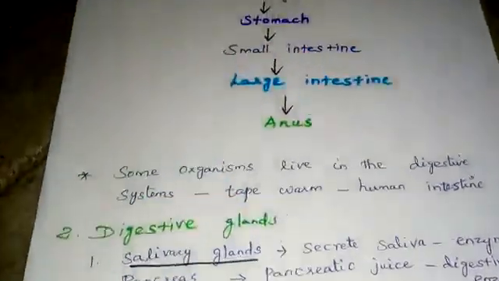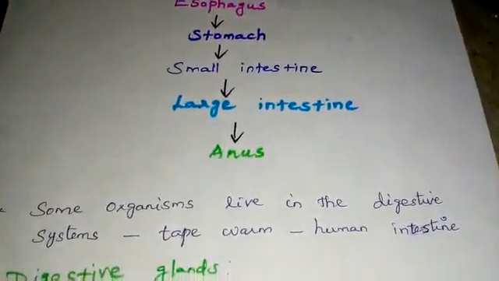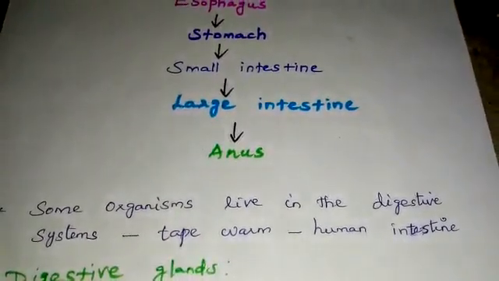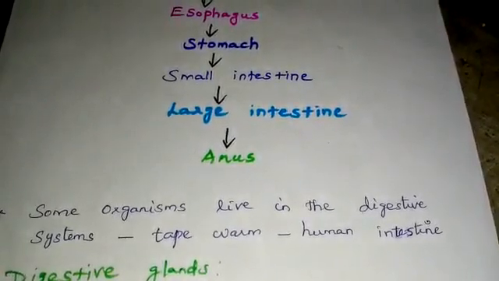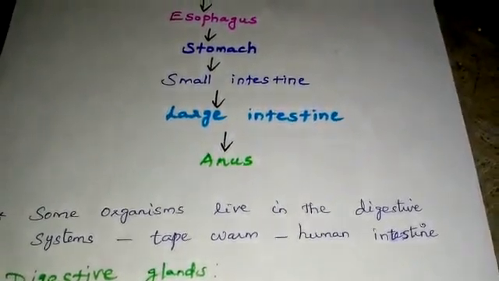Do you know one important thing? There are some organisms which live in the digestive system of animals. Example, tapeworm. It lives in the human intestine.